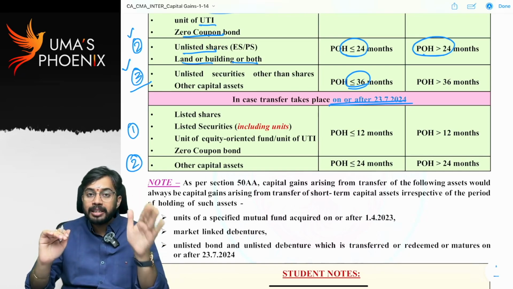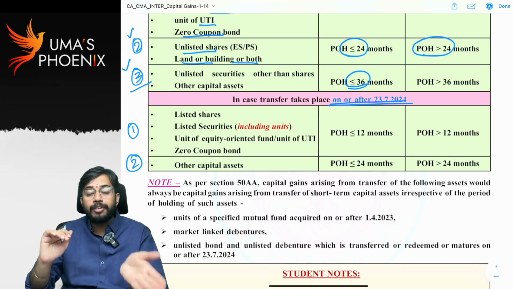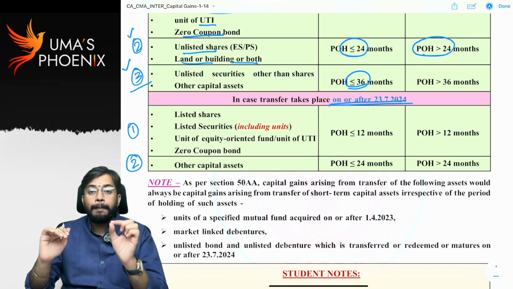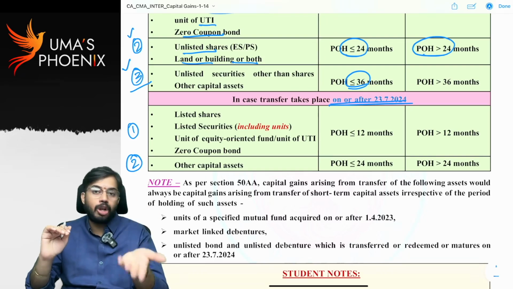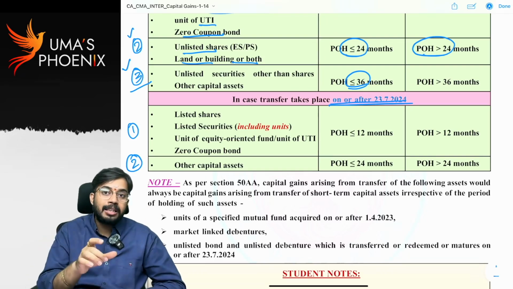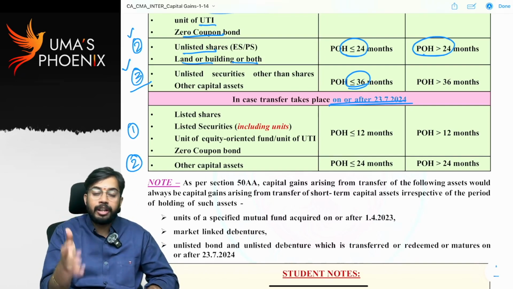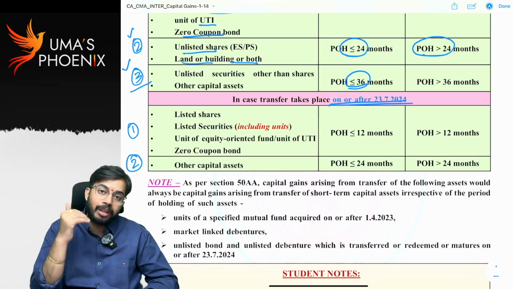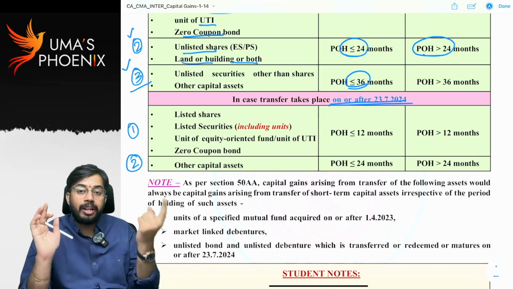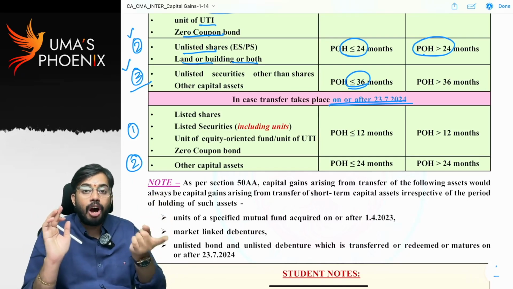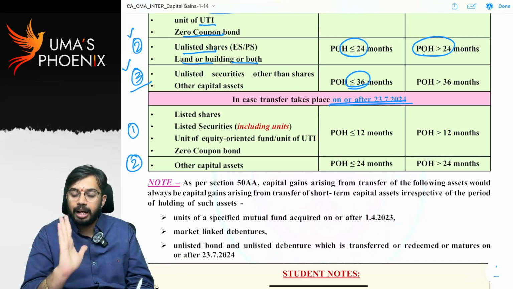Before, up to 36 months, an asset could be a short-term capital asset. But on or after 23rd July 2024, if an asset is held up to 24 months, it can be a short-term capital asset. But if a capital asset is held for more than 24 months, on or after 23rd July 24, that asset is a long-term capital asset. So before 23rd July, the 36 months concept is there. After 23rd July, 36 months is not there; it is either 12 months or 24 months. Are you able to understand?